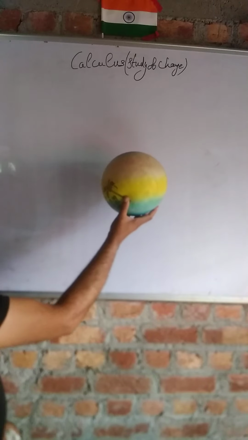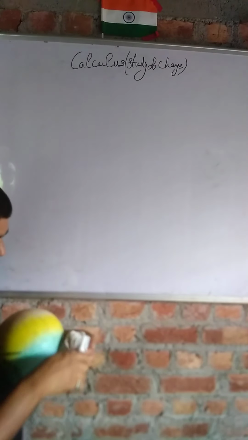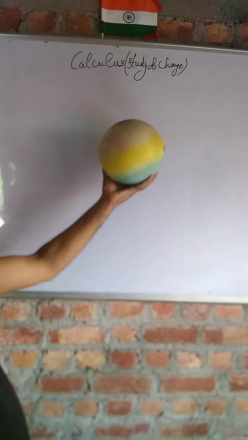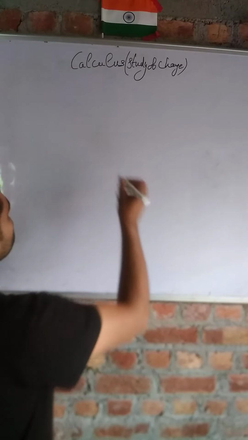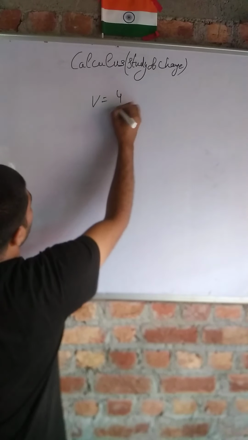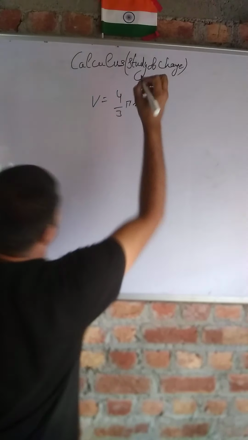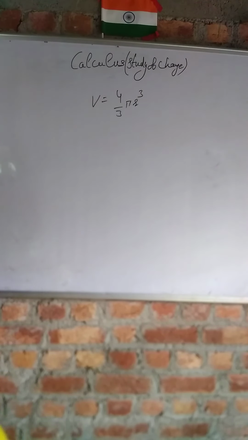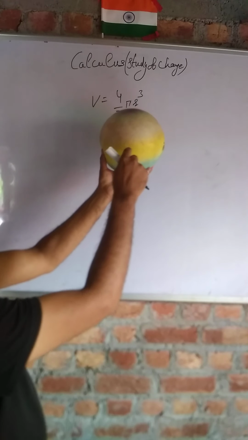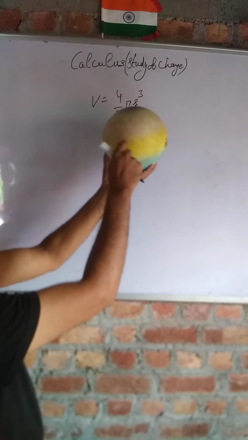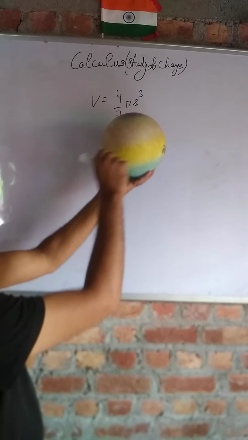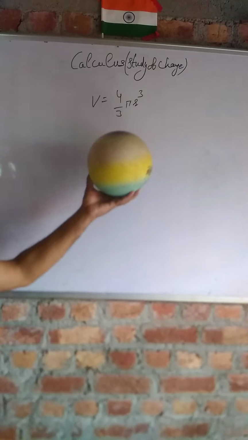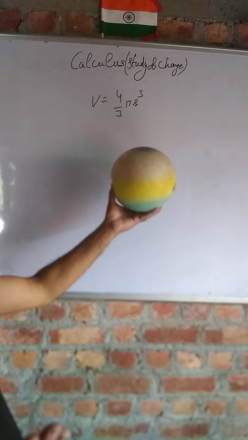Now I have this ball. This is a spherical ball, and suppose its radius is r. Then what will be its volume? You know that the volume of this ball will be 4/3 pi r cubed. This formula gives us the volume of this spherical ball. Now suppose I puncture this ball. What will happen? The air inside the ball will come outside and you will find that its volume and radius will start decreasing.